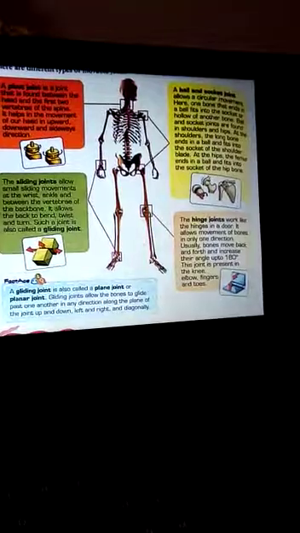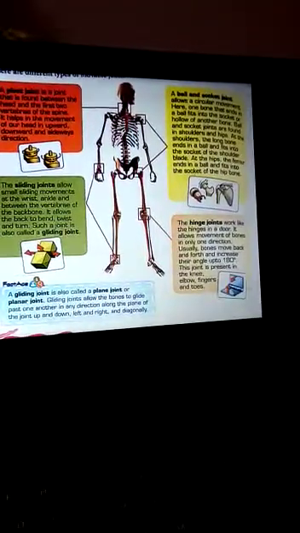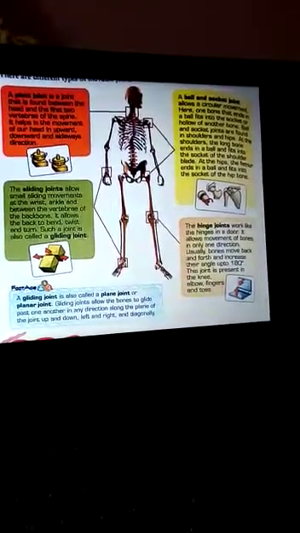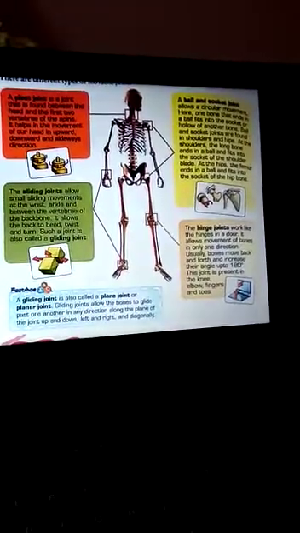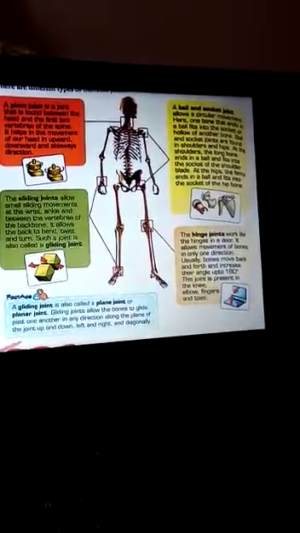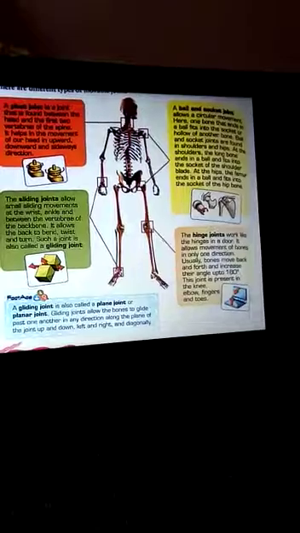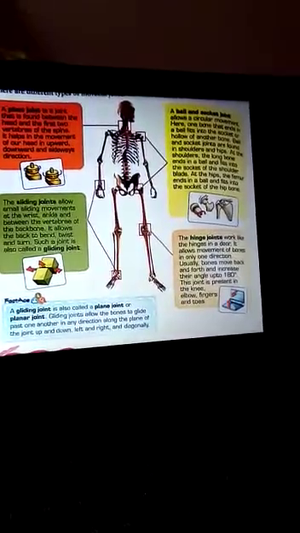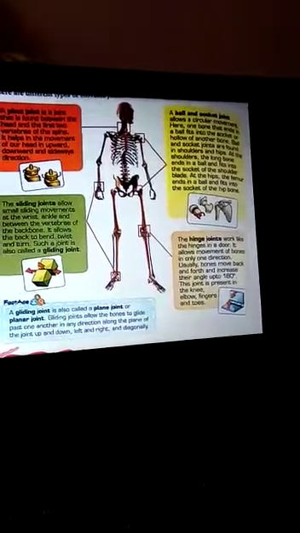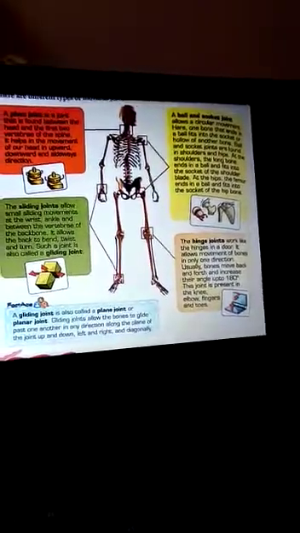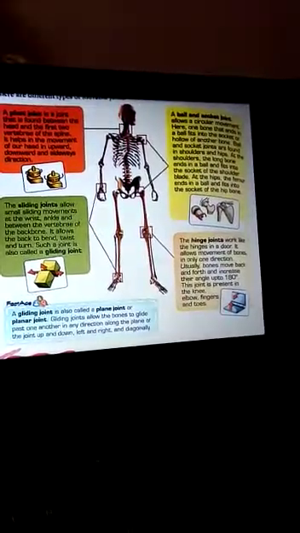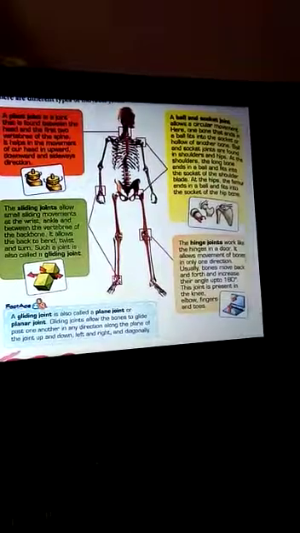So ball and socket joint allows a circular movement. So here one bone that ends in a ball fits into the socket or hollow of the another bone. So ball and socket joints are found in shoulder and again in hips. So remember children, we talked about the pelvic girdle that is found in the hip region where the femur fits. Femur ends in a ball-like structure that fits into the socket of the hip.